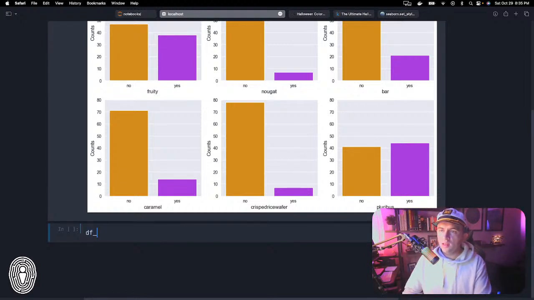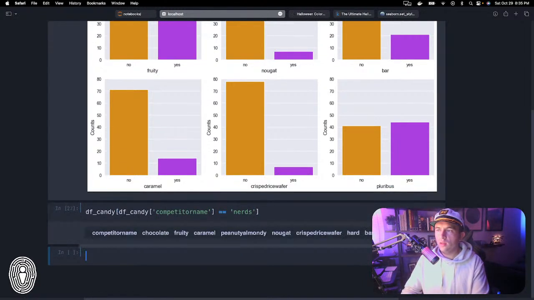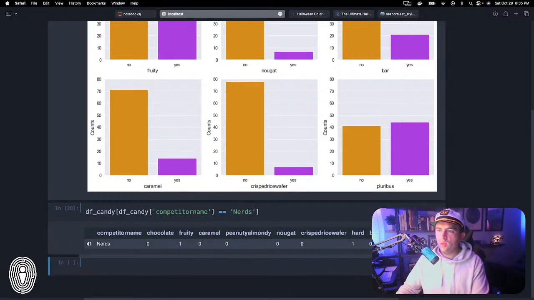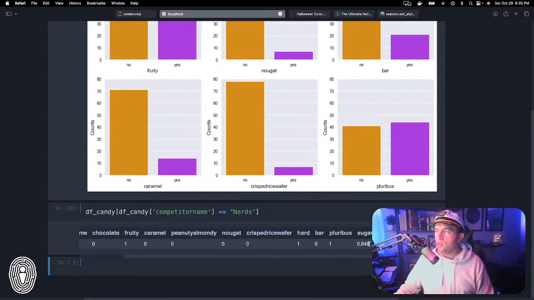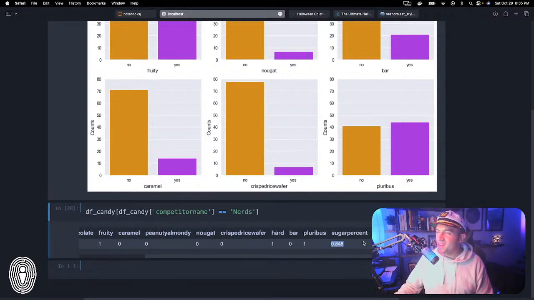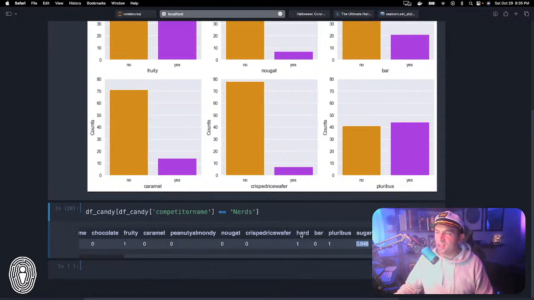I'm curious. df_candy, competitor name equals Nerds. I wonder if it's capitalized Nerds. Maybe Nerds is on. Oh, Nerds is on here. So you can see, Nerds are very high in sugar. I wonder if Pixie Sticks are on here. I actually did not look super close at this data set.